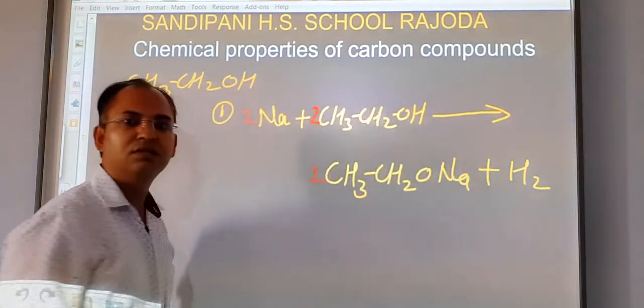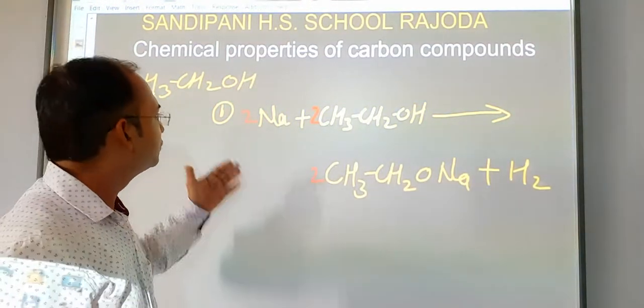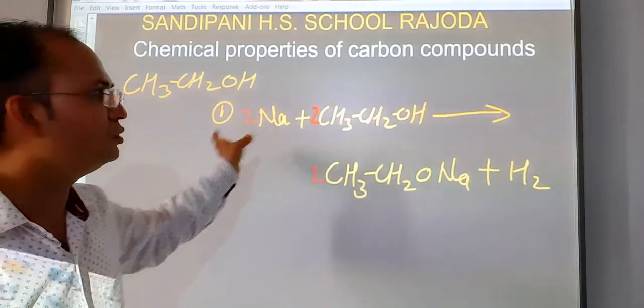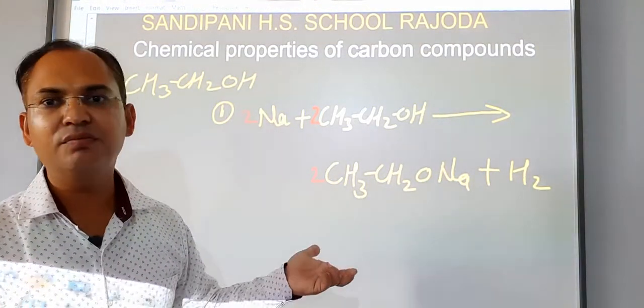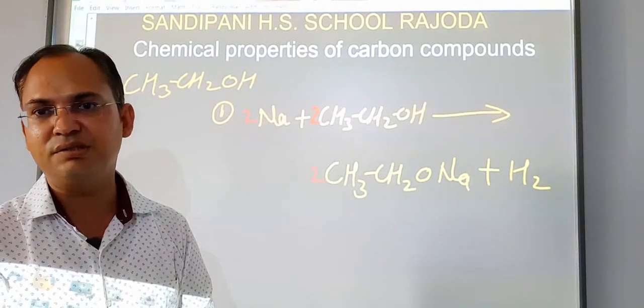H2, hydrogen gas, is released. Okay, now this reaction is balanced. So students, when sodium reacts with ethanol or ethyl alcohol, then hydrogen gas is released.